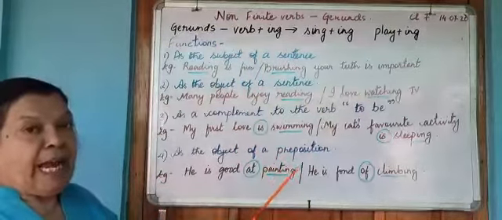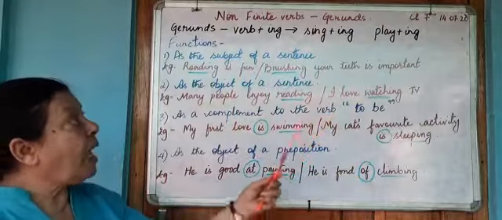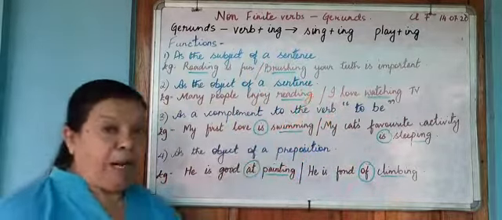Refer back once again to your infinitives. Today we have done gerunds. In the next class, we will see the third kind, the participles.